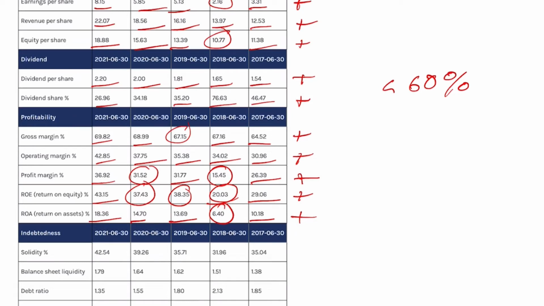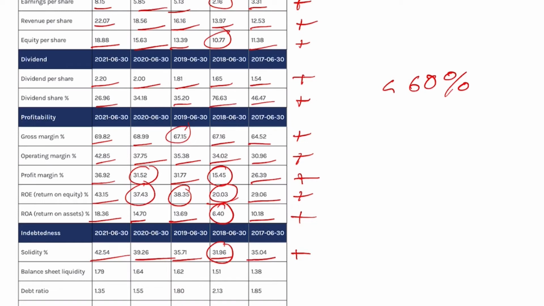I like it. Solidity tells you about a company's financial strength for the long term, and here we went from 35% up to 42.5%. We fell off 1 year, but the numbers have been growing steadily every year. I like it. Now, balance sheet liquidity went from $1.38 up to 1.79, and the numbers have been improving every year. I like it. Balance sheet liquidity tells you about a company's financial strength for the short term.